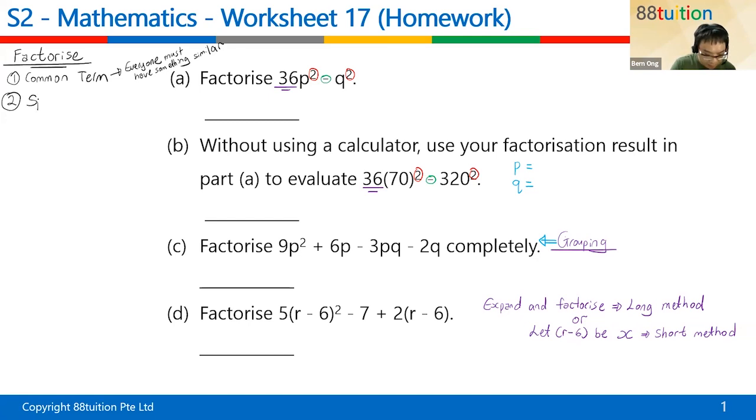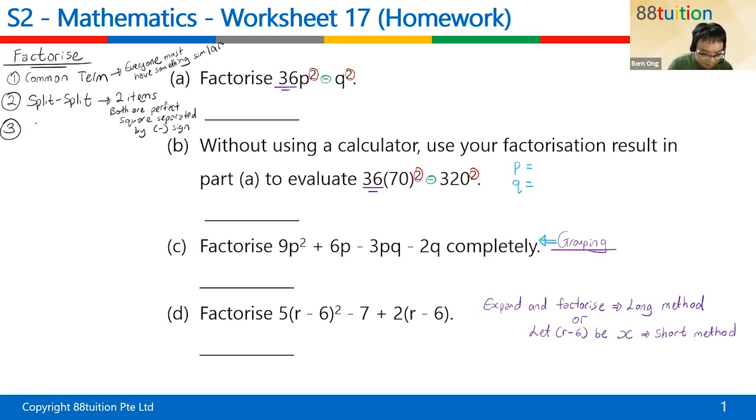Stage 2 is something I call split. Factorization by split. So for split, you must understand there are 2 items. And inside these 2 items, both are perfect square, separated by a minus sign. So usually I will give all these simple notes. I think it will be easier. How come? Because all you got to do is to run through the 4 stages. Which stage does this question belong to? That's your question.